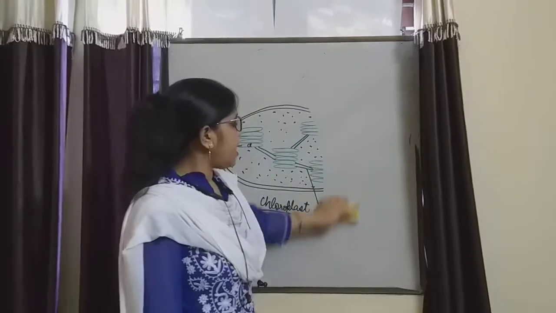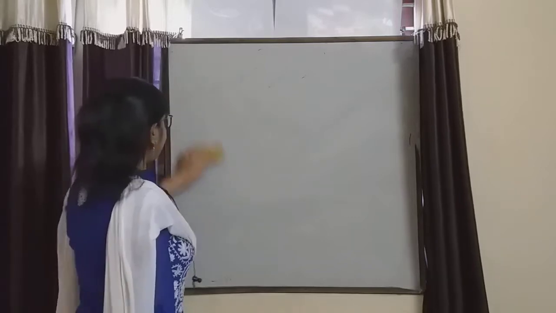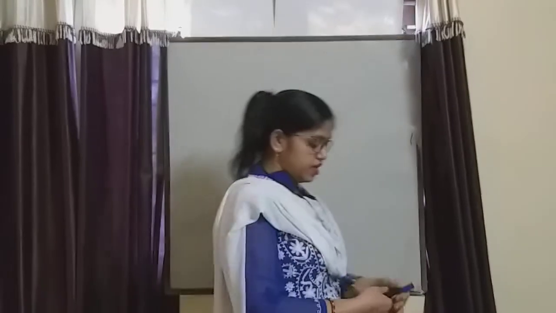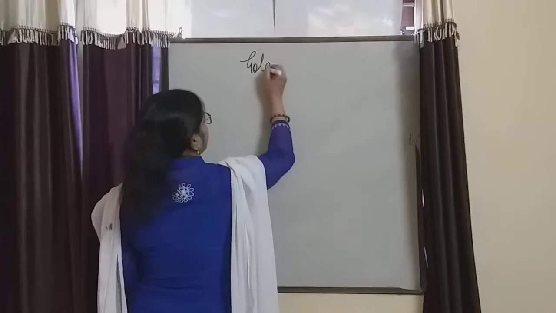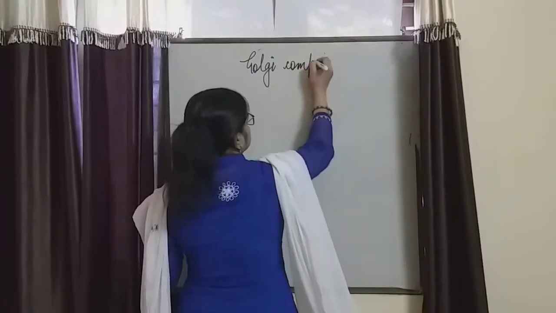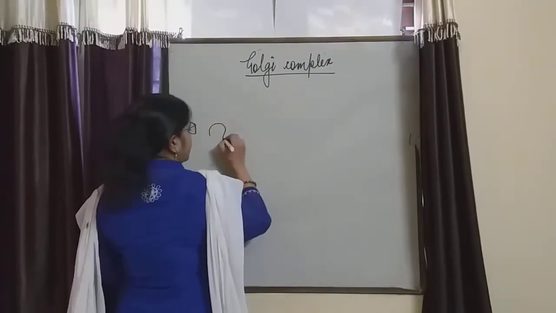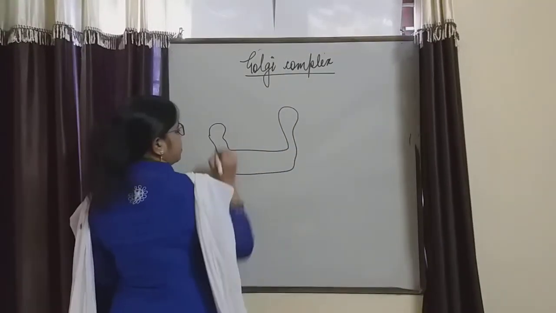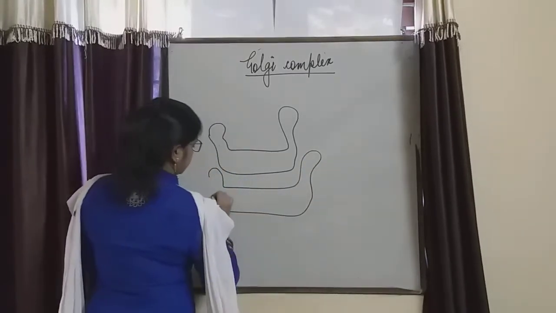The next topic we are taking today is one of the important topics of our syllabus, one of the important cell organelles of our body. It is said to be Golgi complex or Golgi apparatus. It is formed by means of so many stack-like structures.